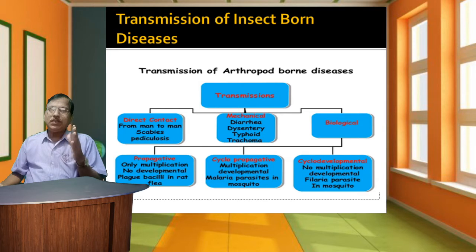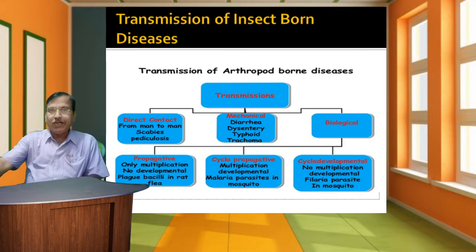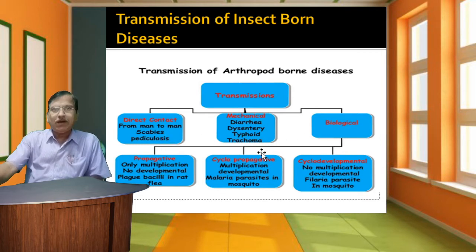We already discussed in the first lecture the transmission of insect-borne disease. Insects belong to the phylum Arthropoda. Transmission can be by direct contact, mechanical, biological, or indirect contact, also from man to man.